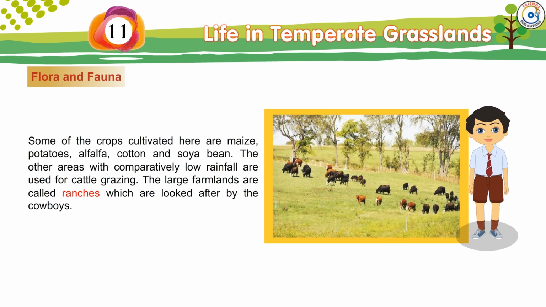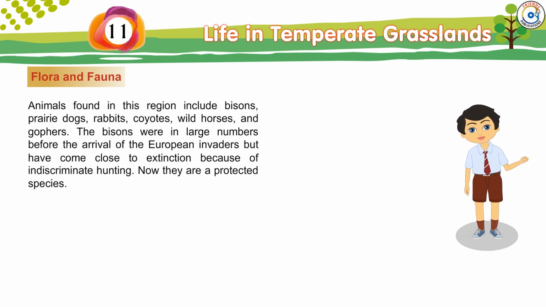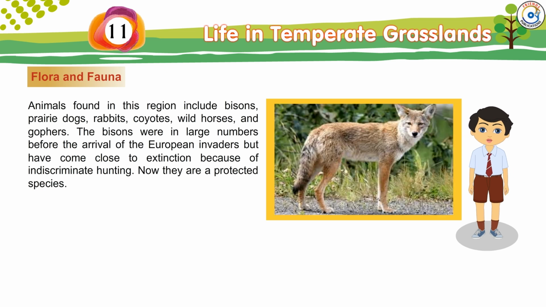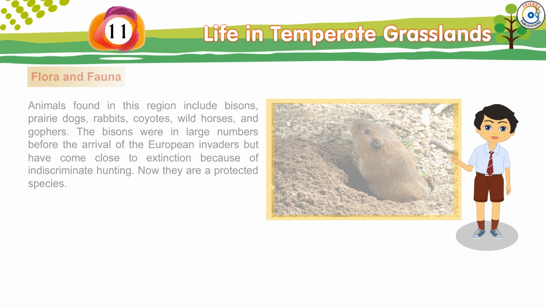The other areas with comparatively low rainfall are used for cattle grazing. The large farmlands are called ranches, which are looked after by the cowboys. Animals found in this region include bisons, prairie dogs, rabbits, coyotes, wild horses and gophers. The bisons were in large numbers before the arrival of the European invaders, but have come close to extinction because of indiscriminate hunting. Now they are a protected species.